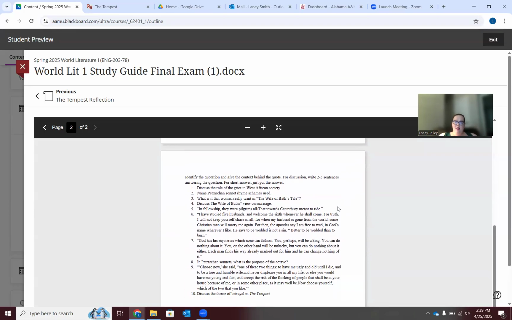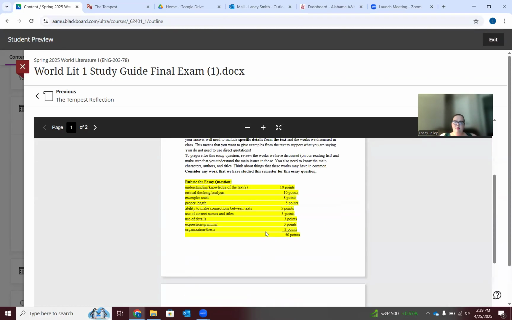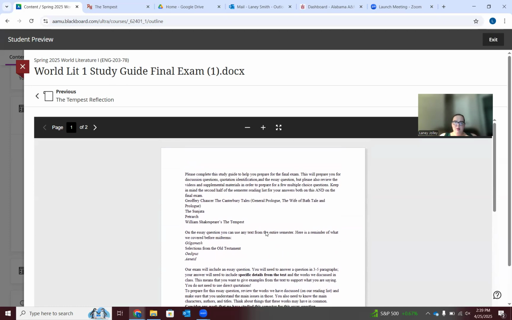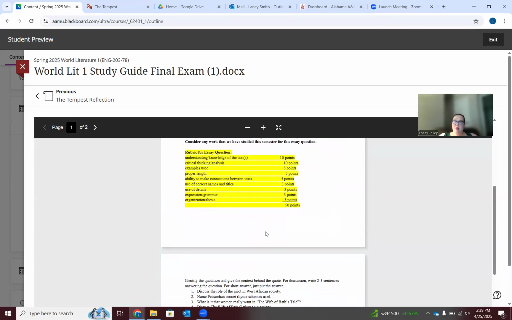The other half of the test is going to be very similar to our midterm. We're going to have a couple of discussion questions, some identifying questions, and then also, where did I put that note? I don't think I included that note. But your exam is going to include a few multiple choice questions that have to do with some of the things that we talked about having to do with context. So anytime I did a PowerPoint in class, anytime I showed you guys a video on an author, those are things that you should look back on to prepare for the multiple choice questions.